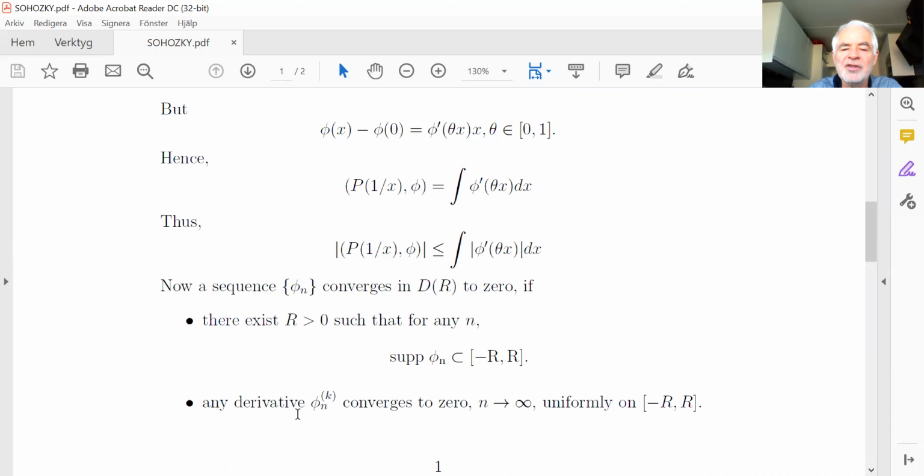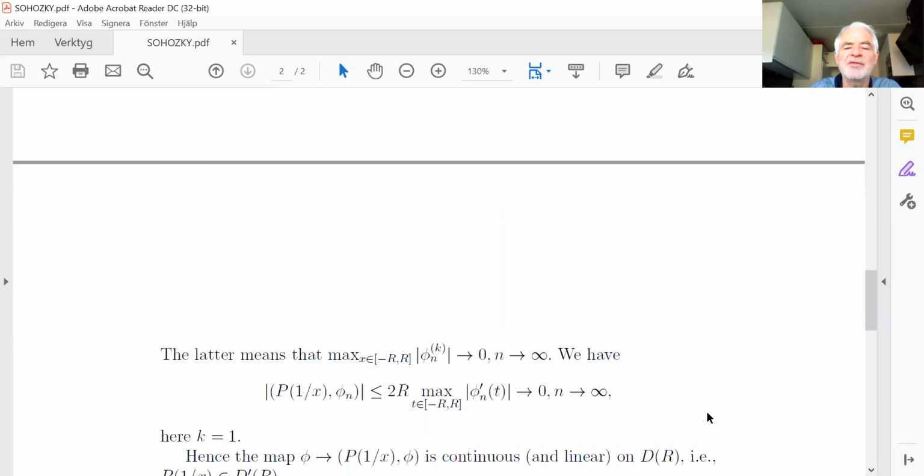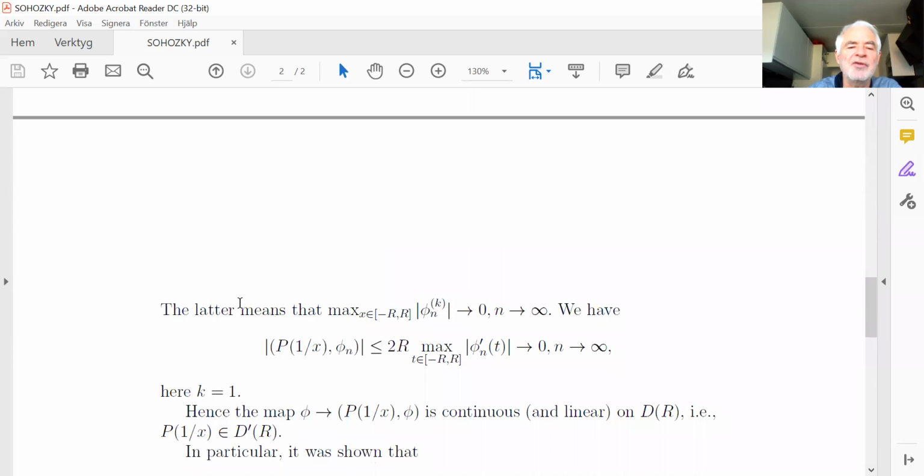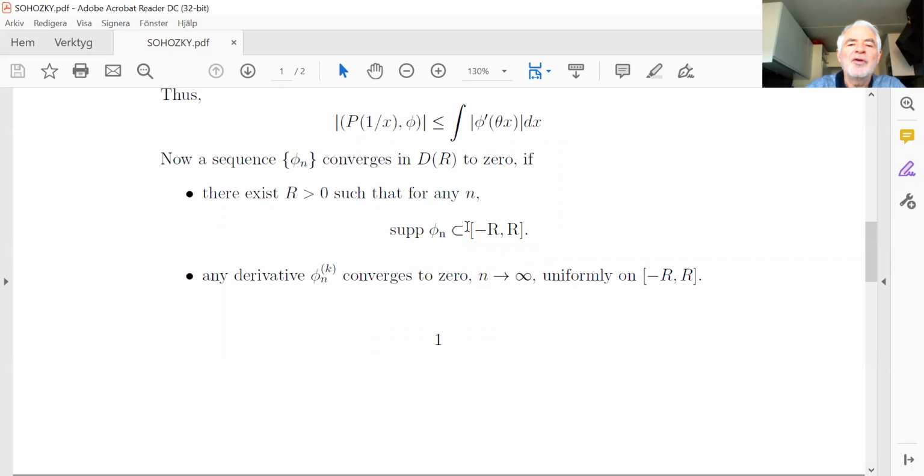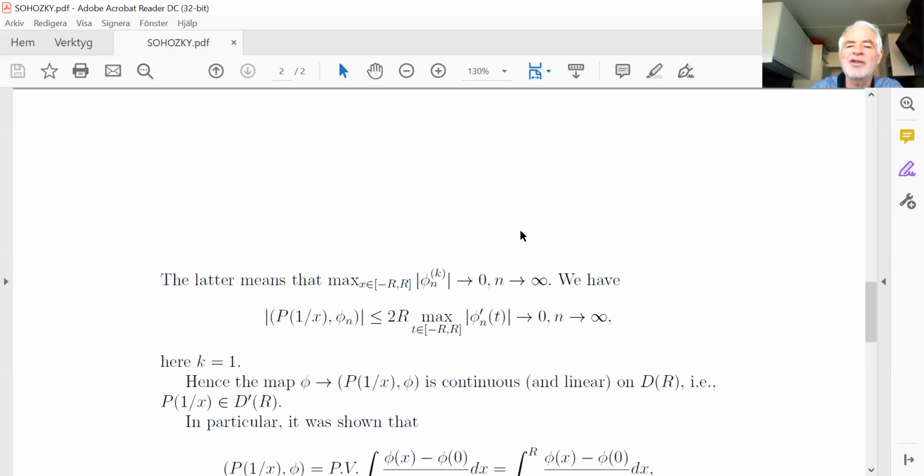And second, any derivative of the functions in our sequence converges to 0 uniformly on this closed interval, on this segment. In fact, here we don't need all derivatives. Uniform convergence means that this maximum goes to 0. From this inequality, as always, we can estimate the integral by the maximum of the function times the length of the interval. The length of the interval, because the supports of all functions are here, is 2r.